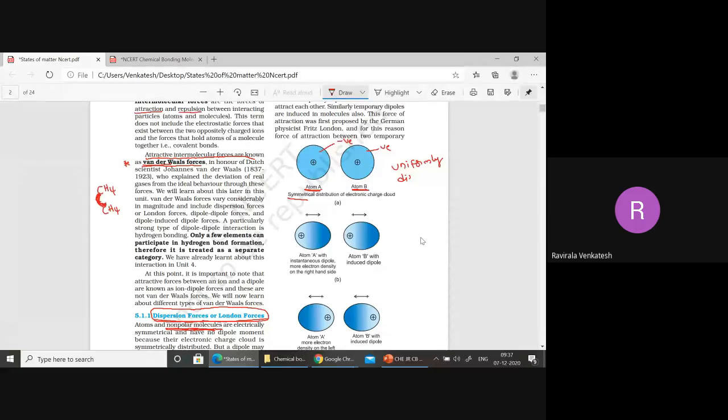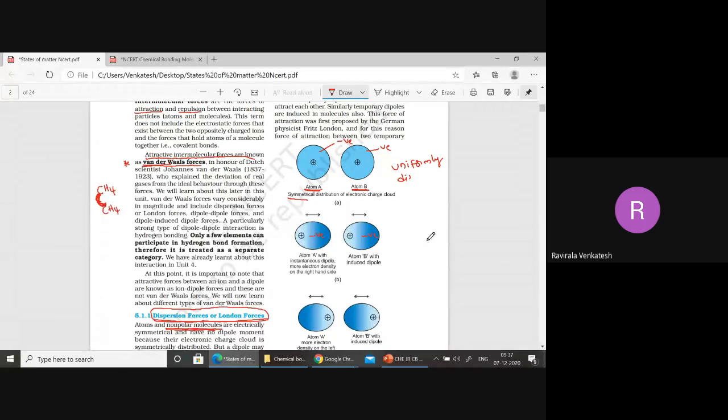Now, after something, whenever A and B, both of these, are meeting each other, coming near to each other, what happened? The electron cloud, the negative cloud and the positive cloud, are moving aside like this. The negative part is shifting like this and the positive is shifting like this.